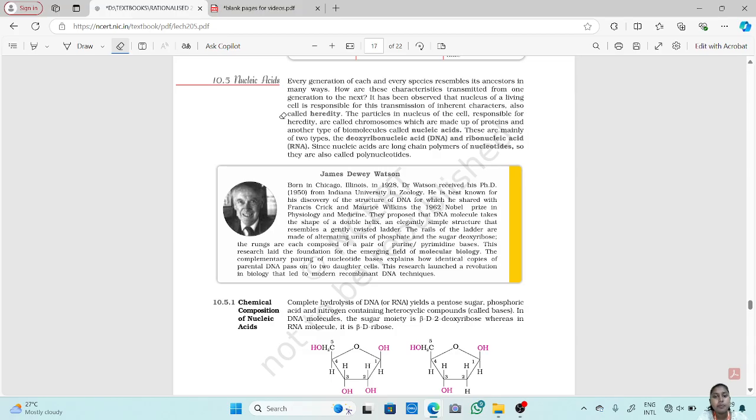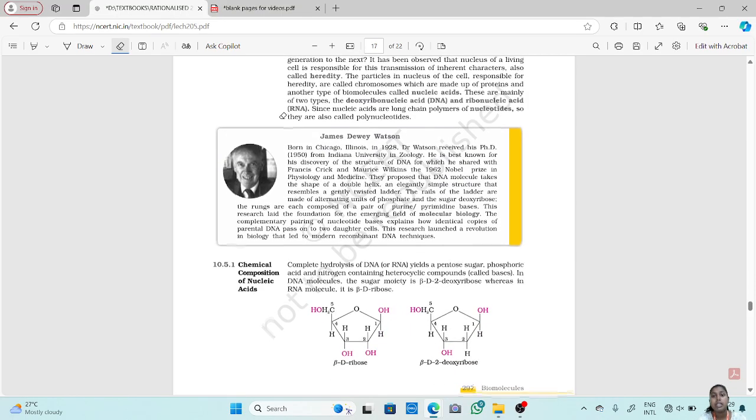Nucleic acid. Every generation of each and every species resembles its ancestors in many ways. So how are these characteristics transmitted from one generation to the next? As you know, we resemble our parents, our grandparents, some of our relatives, right? Now every generation and each species resembles its ancestors in many ways, right? We have many features which are similar to our ancestors. Now how are these characteristics transmitted from them to us?